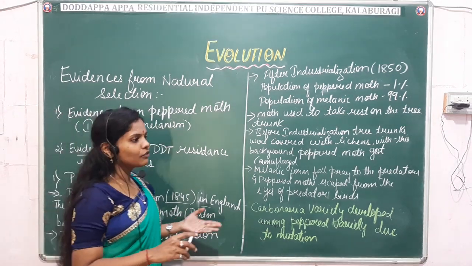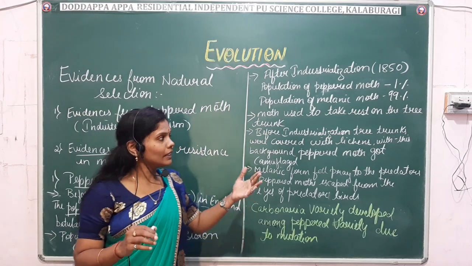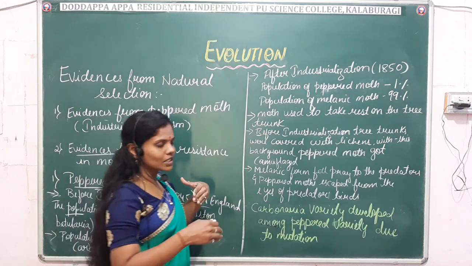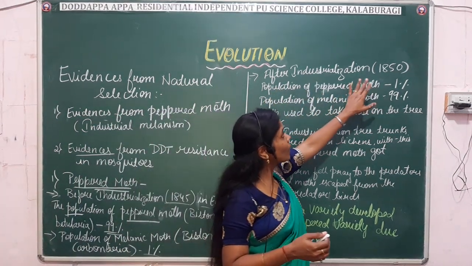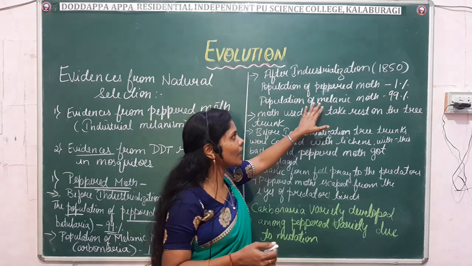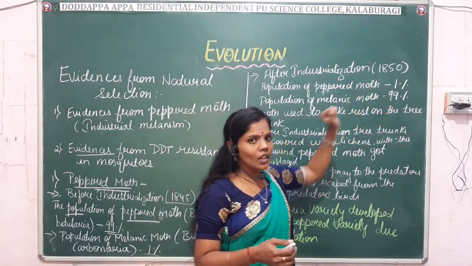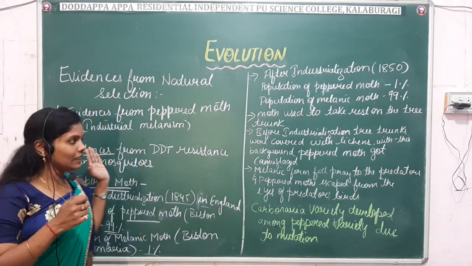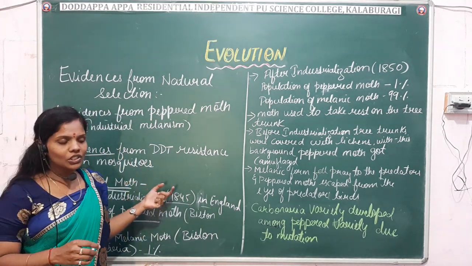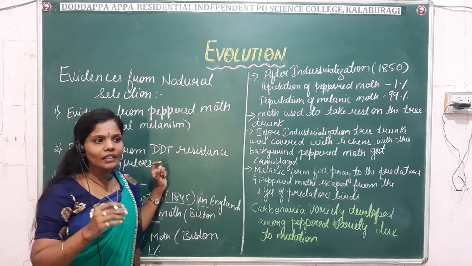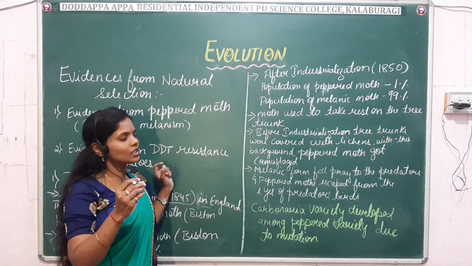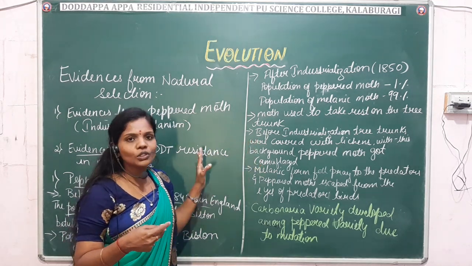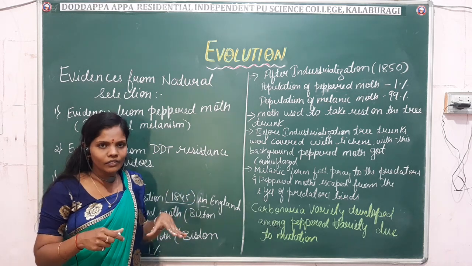Right? So after the industrialization, what happens here? The ratio or the population of these two moths was reversed. It changed. That is, the population of the peppered moth was 1%, and the melanic form was 99%. Why has this change occurred? It is mainly due to industrialization. After industrialization, the industries started using coal, and from the industries the soot spread everywhere. Due to this, there was a change in the environment.